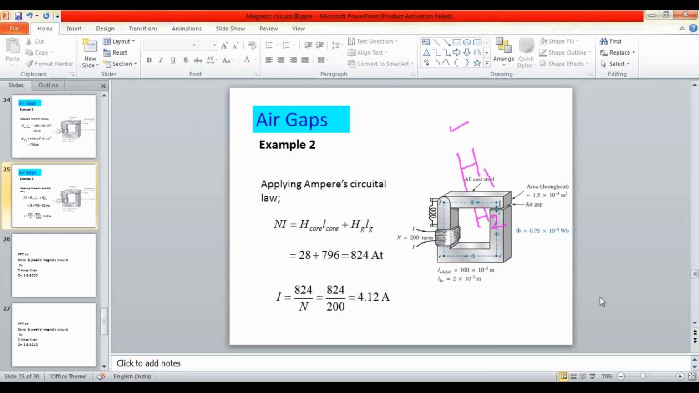The third step is applying Ampere's circuit law. Here the applied MMF is equal to the MMF for the core plus the MMF for the air gap length. In total it is 8 into 4 ampere turns, so that you can calculate the I value. Okay, did you get the point? What do you understand now?